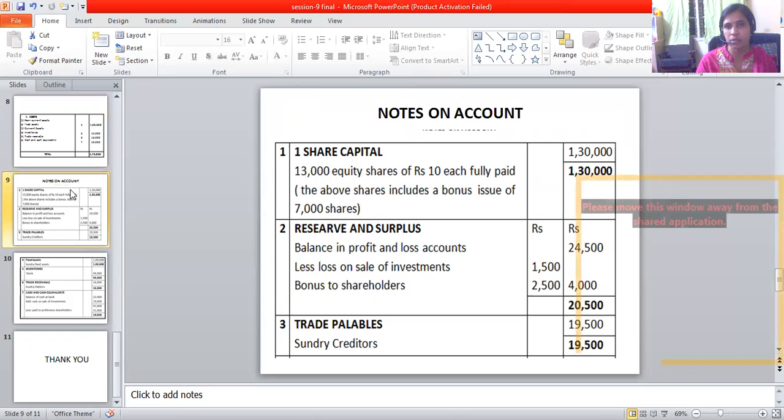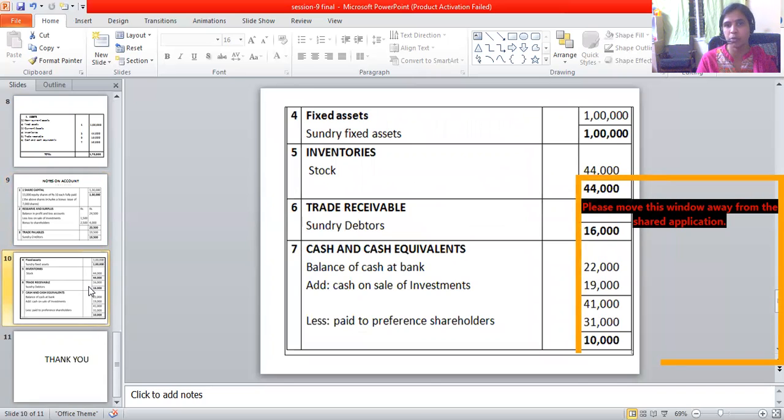So going with the equity share capital, previously we had 60,000 and there was 70,000 worth of bonus shares that were issued. So 60,000 plus 70,000 works out to 1,30,000, and the reserves and surplus. So 24,500 was existing in the company. So 1,500 is a loss that we have on the sale of investments. 2,500 is used to issue the bonus to the equity shareholders. So that amount is taken out and we are left with 20,500. So there is no change at all as far as trade payables are concerned.